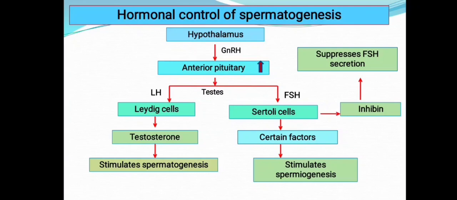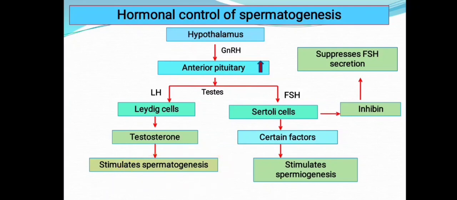Now this luteinizing hormone acts on the Leydig cells. Where do we see these Leydig cells? Between the seminiferous tubules, a mass of cells. LH acts on the Leydig cells and stimulates the synthesis of androgen, that is testosterone, which in turn stimulates the spermatogenesis process.